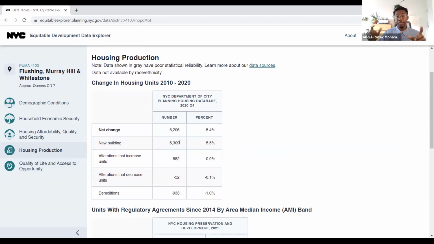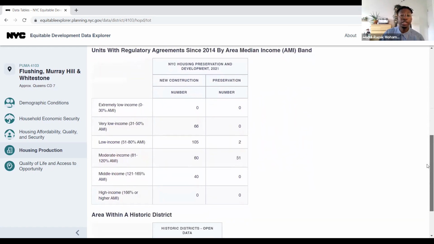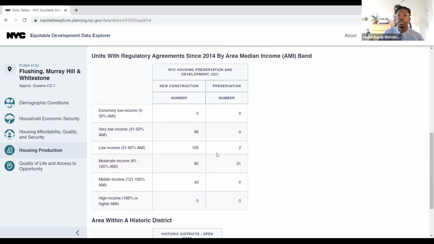So even in places that are adjacent to each other, this is right next to Jackson Heights and North Corona, there can be a drastic change in the development practices and speed of development that's occurring in areas, which informs a lot about who's being pushed out, how the neighborhood is changing, and what's available for folks at different income levels. We can even see here that a few more units have been built that meet low income to extremely low income needs.